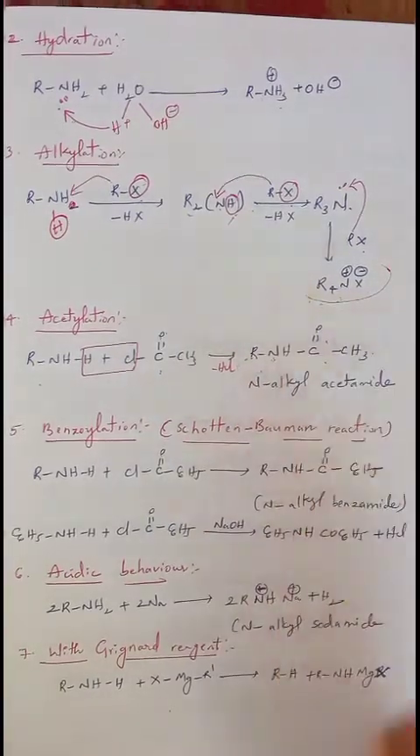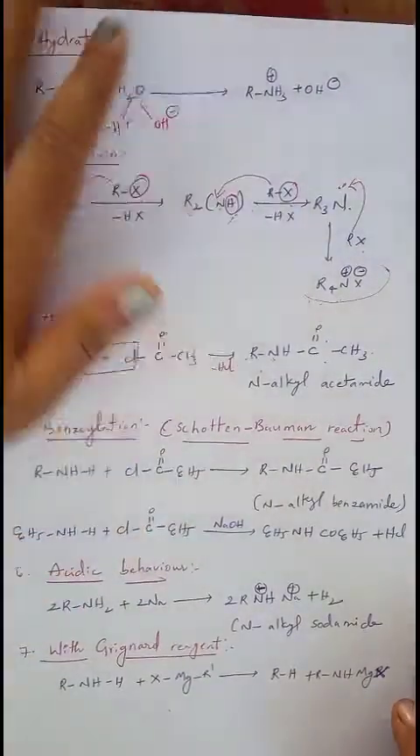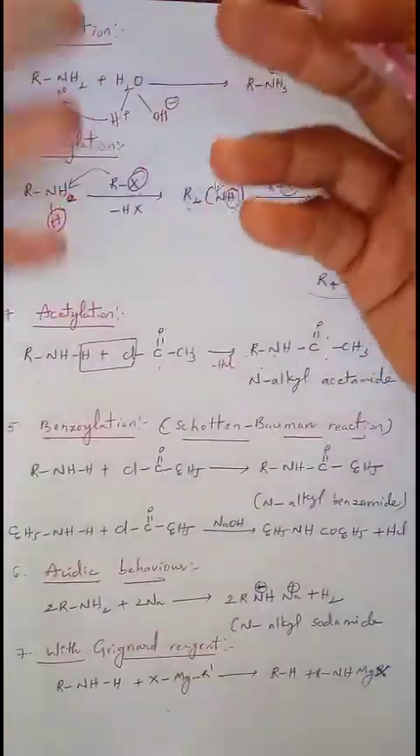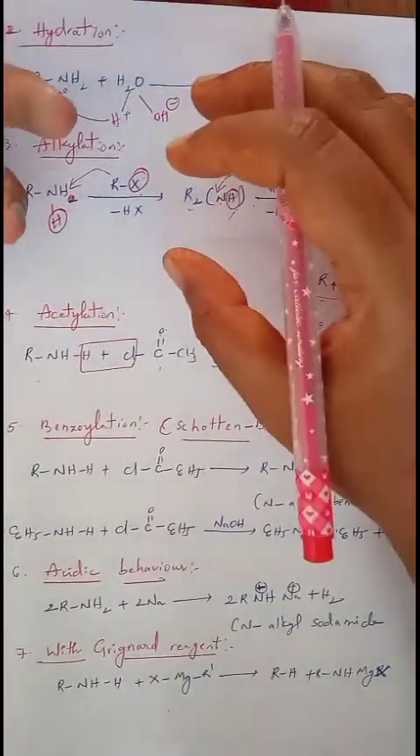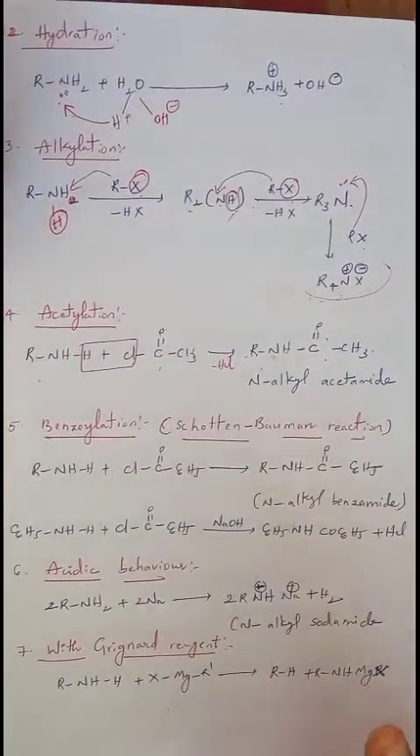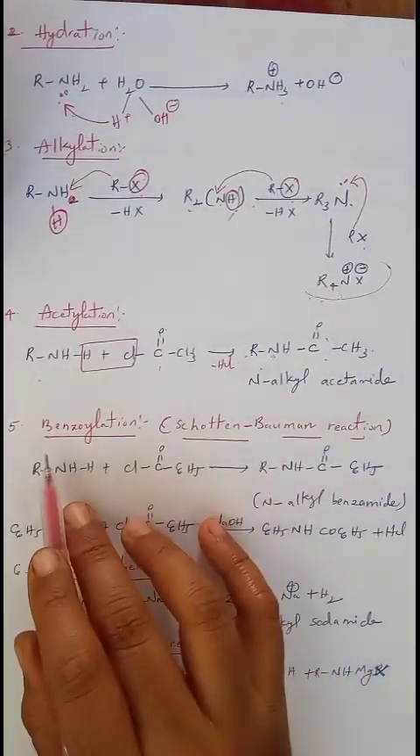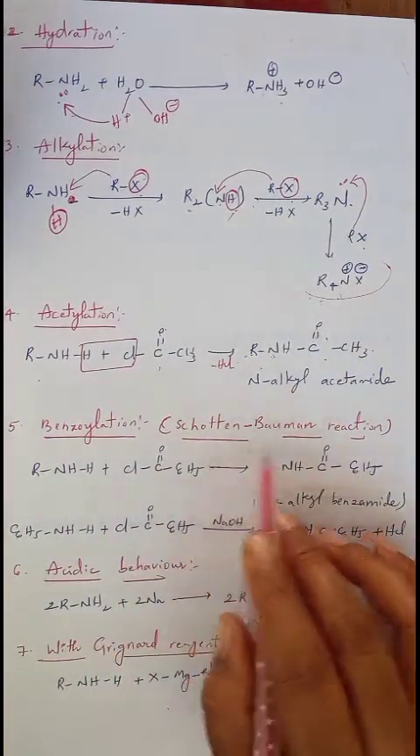N-alkyl acetamide is formed. Remember, in today's session I am explaining only the synopsis related to amines. In the next session we will see the bits. You can try to solve the bits based upon the synopsis I have explained in today's session. So next one, benzoylation. Benzoylation is also known as the Schotten-Baumann reaction.